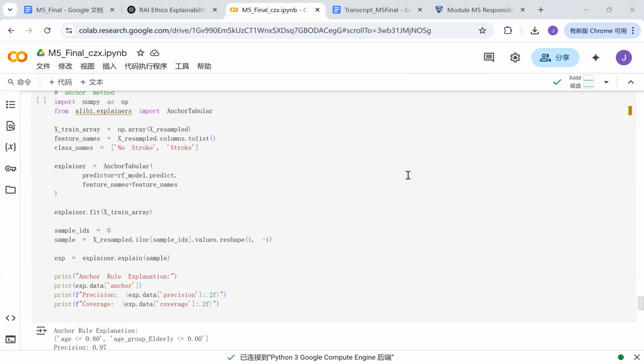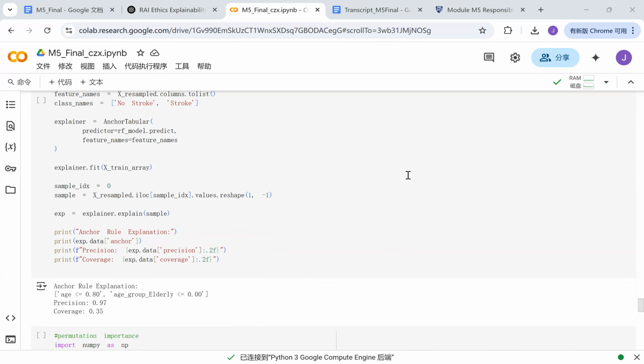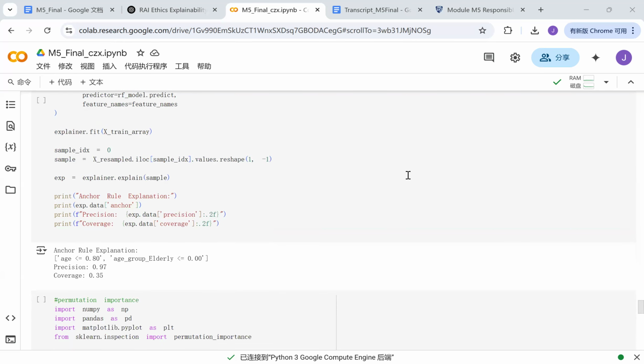And how can we understand the anchor explanation? This output shows the rules the model relies on to make predictions. The anchor rule: the model predicts based on two key conditions. The first one is age, and the other one is not elderly.